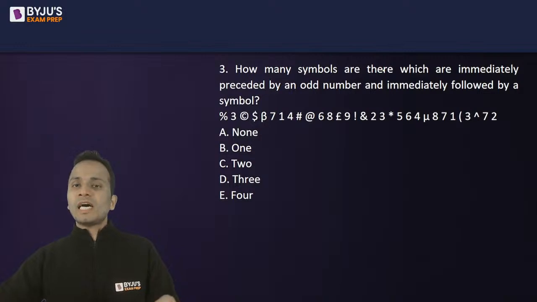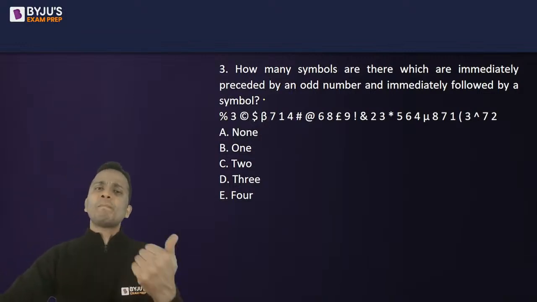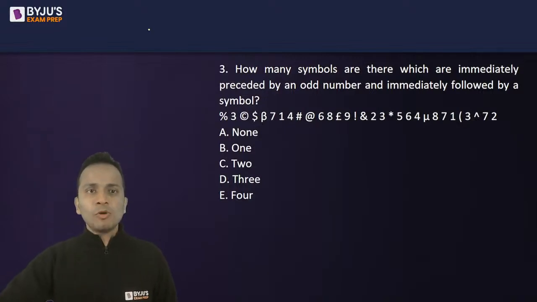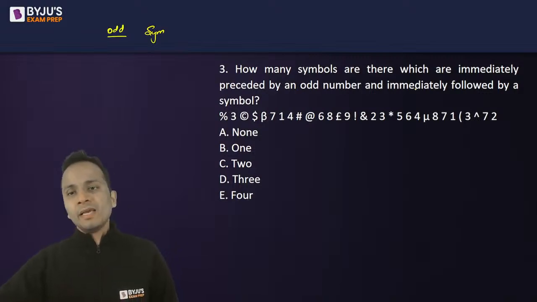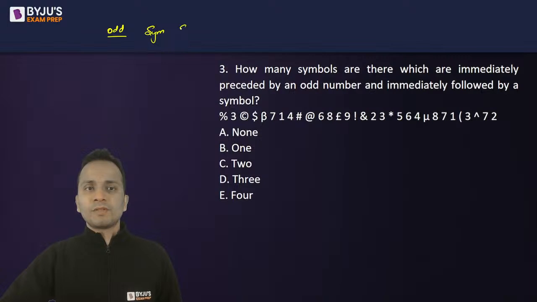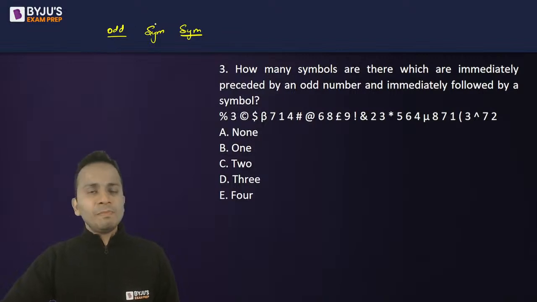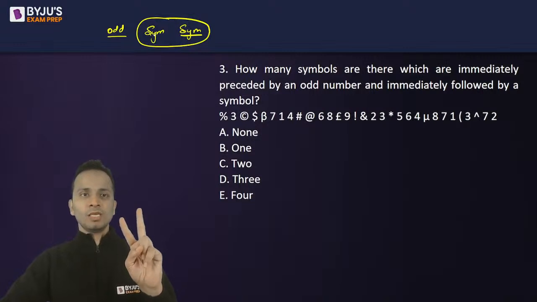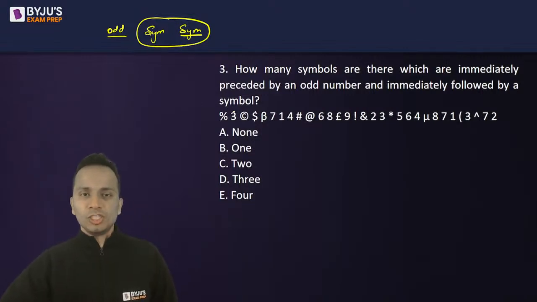Now, how many symbols are there which are immediately preceded by an odd number? Preceded means पहले होना चाहिए. So I'm looking for a symbol before which I have an odd number and immediately followed by a symbol. So symbol के बाद एक symbol होना चाहिए और symbol से पहले एक odd number होना चाहिए. That means I should save time and look for two symbols together. Two symbols together और उनसे पहले क्या होना चाहिए? एक odd number होना चाहिए.